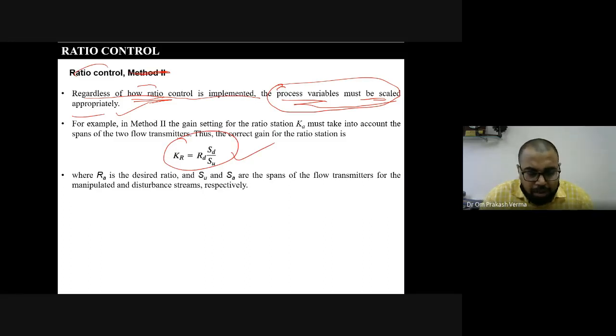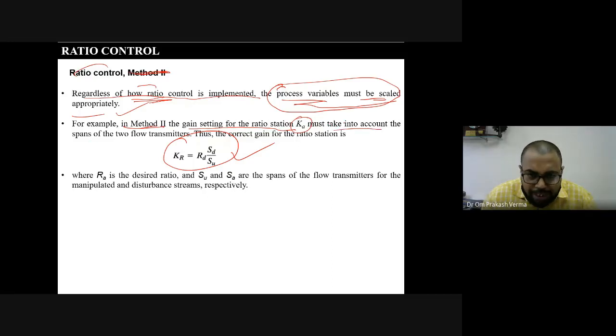For example, in method 2, let's say we have to set the gain of the ratio controller, K_R. How should that be determined? Take into account the spans.